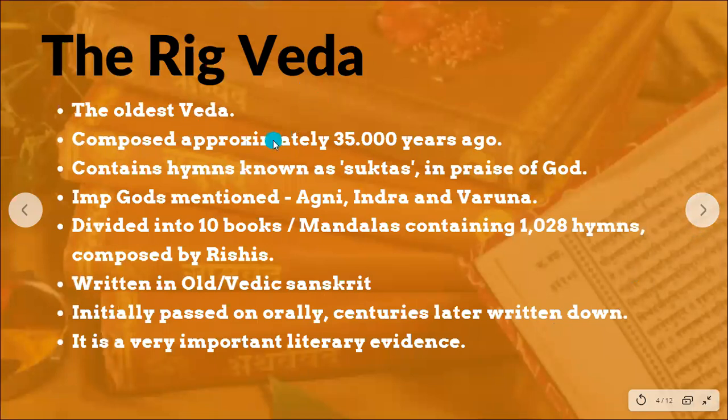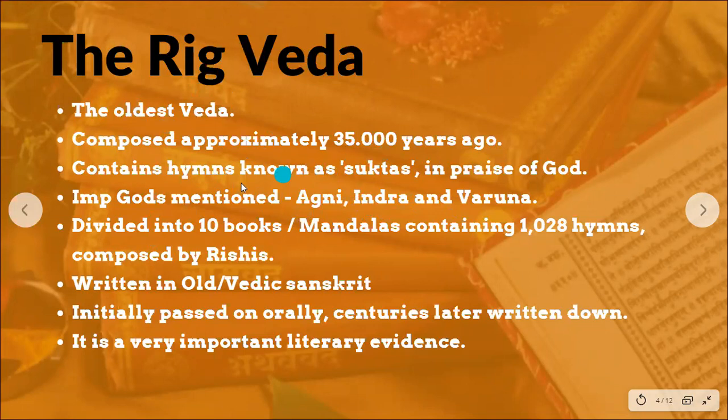Let's start with the Rig Veda. This is the oldest Ved, students. It was composed approximately 35,000 years ago. And it has a lot of hymns. These hymns are known as suktas, and these hymns are in praise of God. Now, students, there are three very important gods mentioned in our Rig Ved: Agni Dev, Indra Dev, and Varun Dev. So the god of fire, the god of wind, and the god of water. Agni, Indra, and Varun. These were the very important gods mentioned.